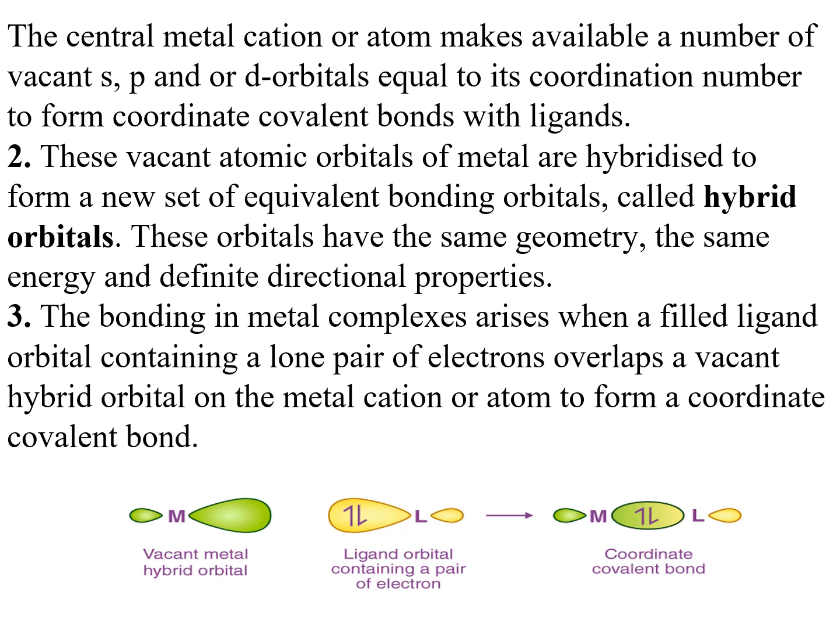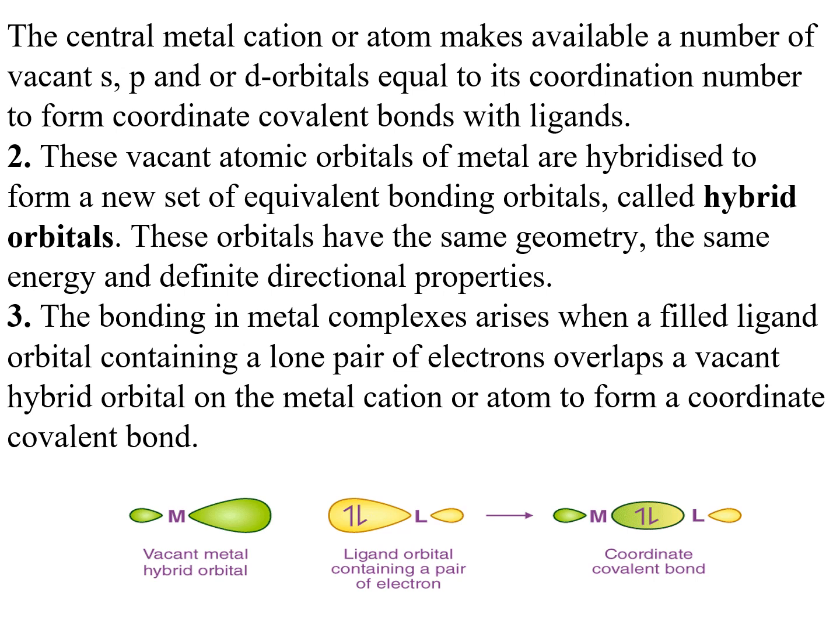The postulates of valence bond theory. The central metal cation or atom makes available a number of vacant s, p or d orbitals, equal to its coordination number, to form coordinate covalent bonds with ligands. The vacant atomic orbitals of the metal are hybridized to form a new set of bonding orbitals called hybrid orbitals. These orbitals have the same geometry, same energy and definite directional properties.